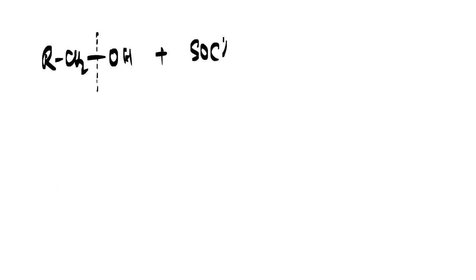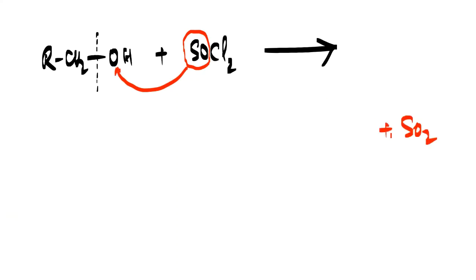Let us treat our alcohol, RCH2OH. Remember, cleavage of the C-O bond will happen. So treat it with thionyl chloride. So what are you going to get? Remember, this SO will interact with oxygen. Like phosphorus was interacting with oxygen, this SO will also interact with one oxygen. Try to understand. So you will get SO2 plus, then one hydrogen will interact with one chlorine, so you will get HCl.